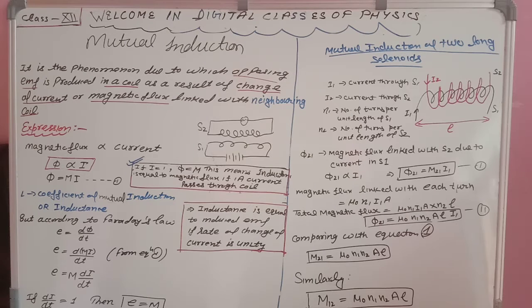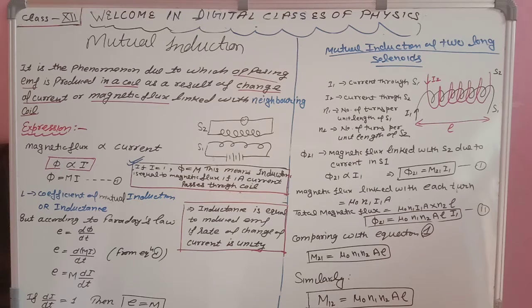So what is mutual induction? Mutual induction is the phenomenon due to which opposing EMF is produced in a coil as a result of a change of current or magnetic flux linked with a neighboring coil. This is very important. That means opposing EMF will be produced in the coil as a result of change in magnetic flux in the different coil. That means we are not taking one coil, we are taking two coils.